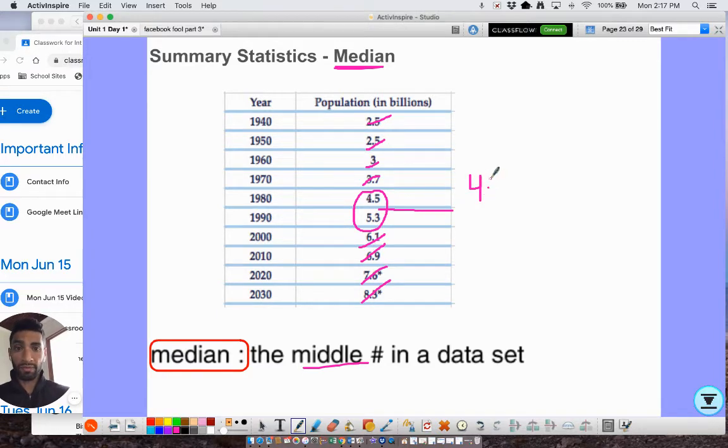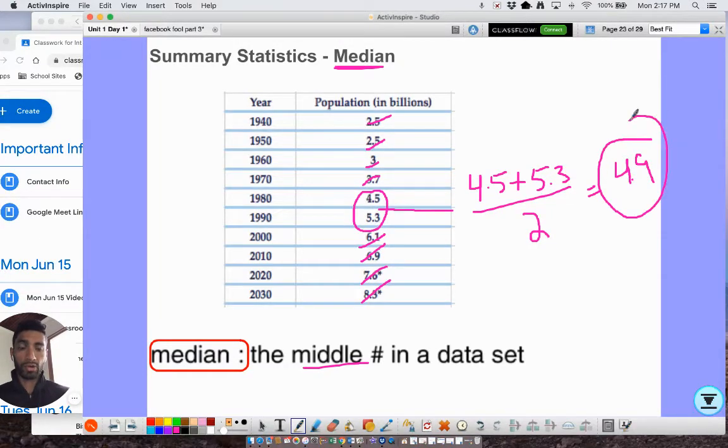So 4.5 plus 5.3 and divide by 2. So we add them up and divide by 2, and that'll get us 4.9. So our median here is 4.9 billion. And if you notice, that's exactly in between these two. So the median is the middle, okay? If you get 2 numbers, add them up and divide by 2.